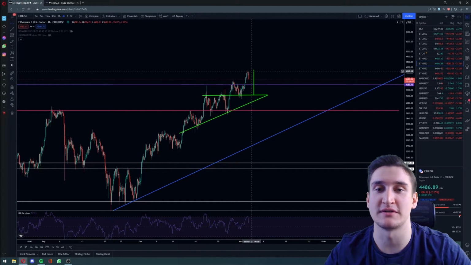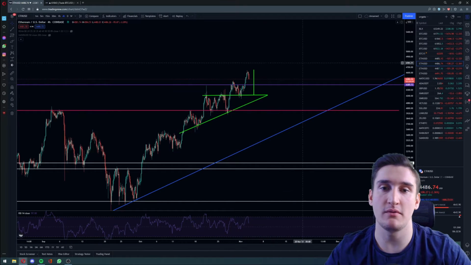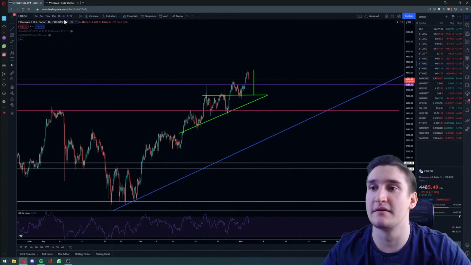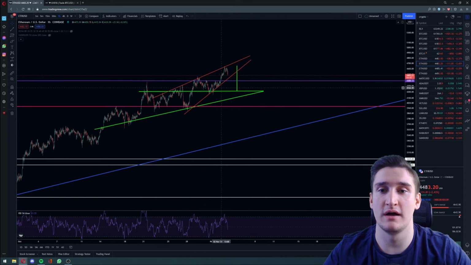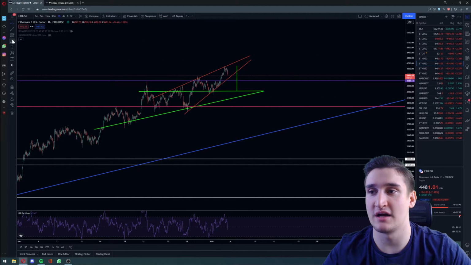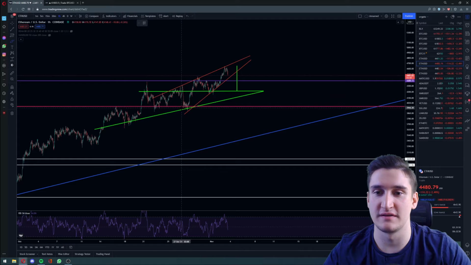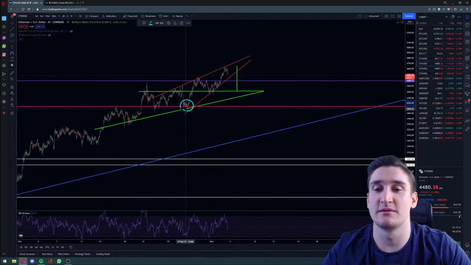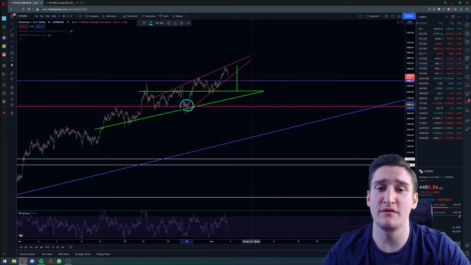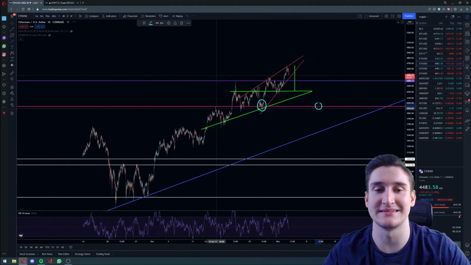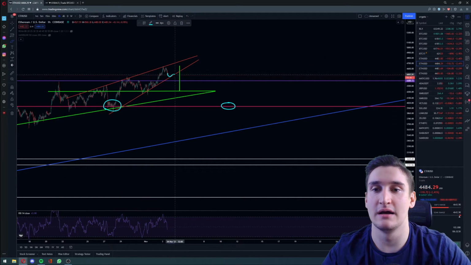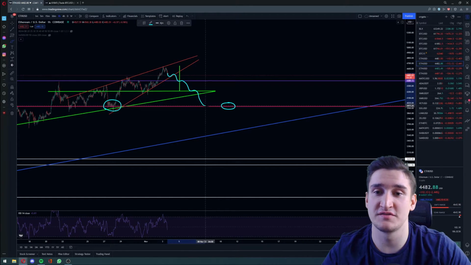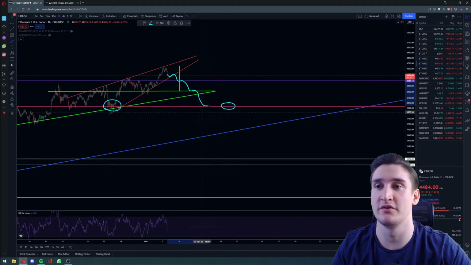And now there's the question, where are we going? Are we still pumping up, or maybe we're going to the downside again? And if we have a look at the even smaller time frame, the 1-hourly time frame, we can see an ascending wedge forming with a breakout target. The breakout target of an ascending wedge is always the beginning of the ascending wedge. So the breakout target of that ascending wedge would be the perfect retest of our big ascending triangle. So you can see there's a good opportunity that we will maybe see Ethereum dump to the downside to that $4,000. So we have a confirmation or a retest on the weekly time frame.